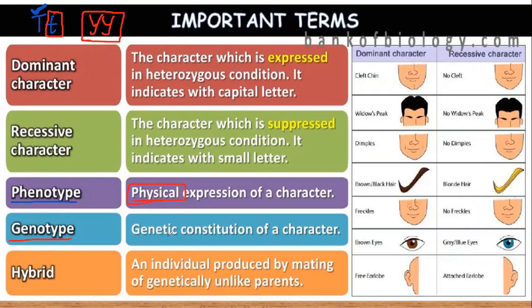Genotype is the genetic constitution of an organism. Suppose I'm asking you to write the homozygous condition for a plant exhibiting green color. You can use symbol capital G. What are the possibilities for a plant to exhibit green color if green is the dominant?